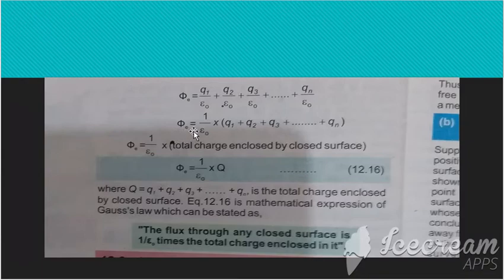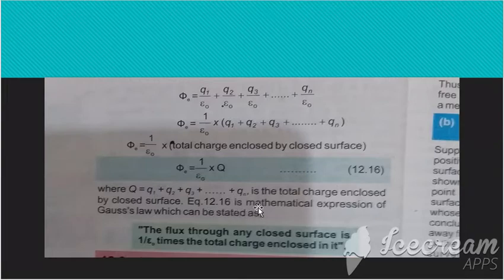Then phi E is equal to 1 over epsilon naught into Q1 plus Q2 plus Q3 up to so on, since epsilon naught is constant through all the terms, so it is taken out by taking it common. Then phi E is equal to 1 over epsilon naught into the total charge enclosed by the closed surface. So phi E is equal to 1 over epsilon naught into Q. Here capital Q is the sum of all the charges which are present within the arbitrarily shaped body. So capital Q is the total charge enclosed by the closed surface.